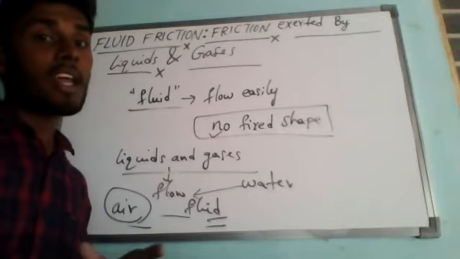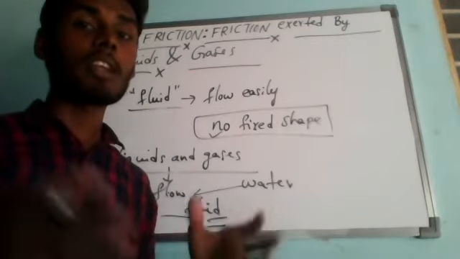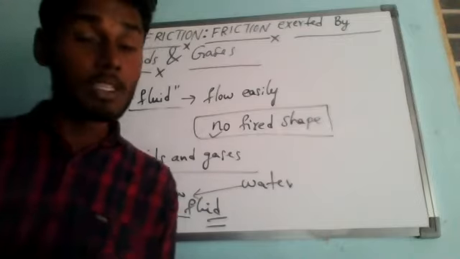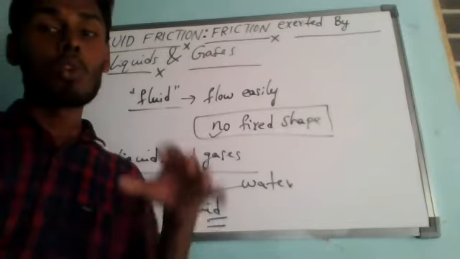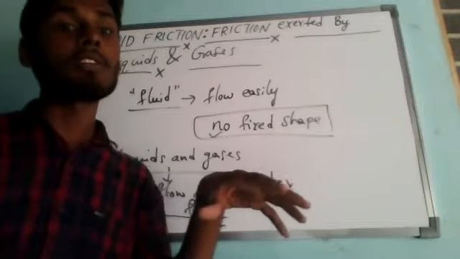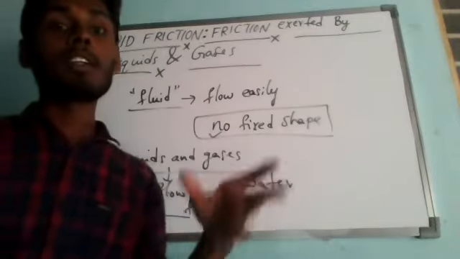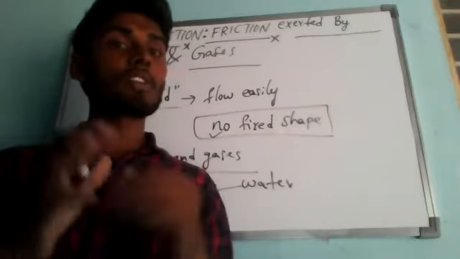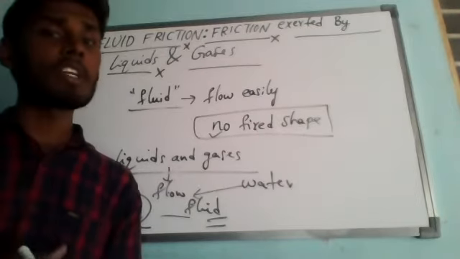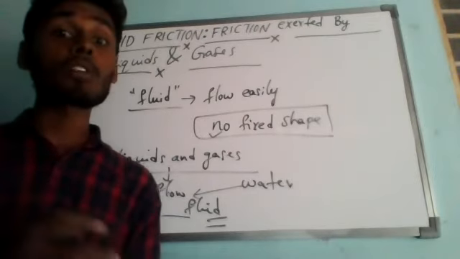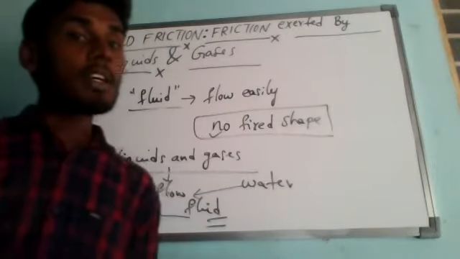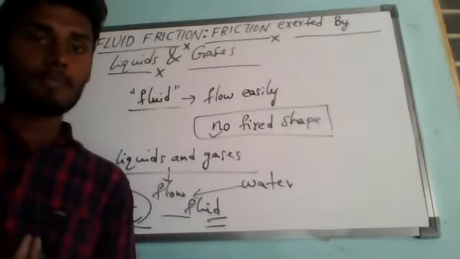So air exerts a frictional force on any kind of object like cars, buses, aeroplanes, rockets, and birds moving through it. Whenever these objects, and even animals, move through the air, definitely air exerts some frictional force. Similarly, water, or any other kind of liquid, also exerts a force of friction on objects which move through them, and it opposes their motion.